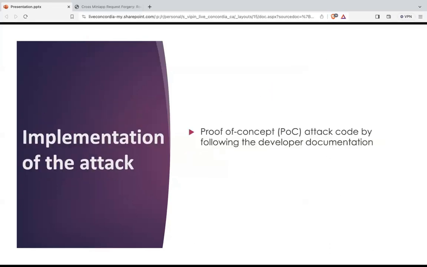The implementation of the attack was so simple that they just focused on the proof of concept attack code by following the developer's documentation. They followed the documentation and performed all the steps written there. They found that the checks were missing at many stages for many applications. They focused on the WeChat application and the Baidu application.